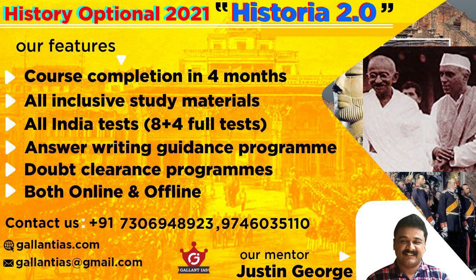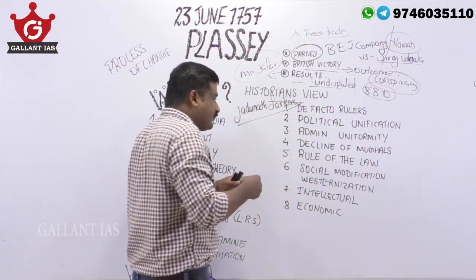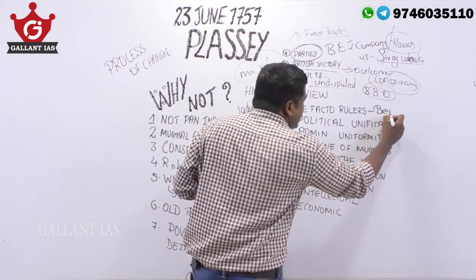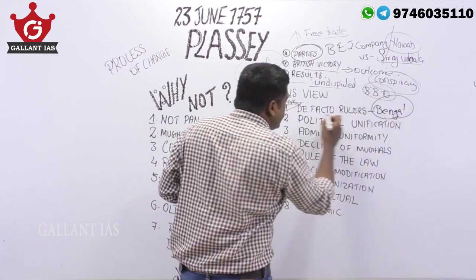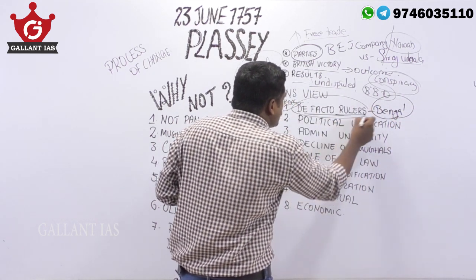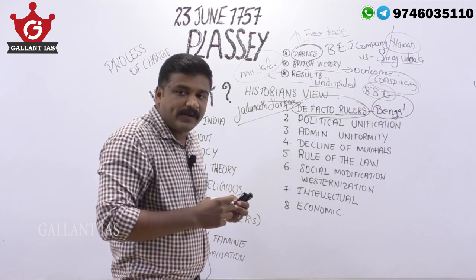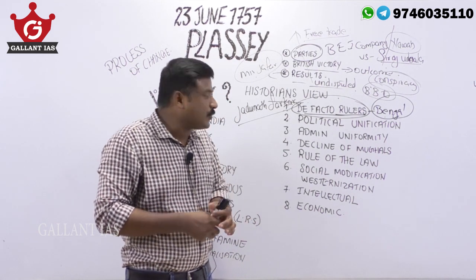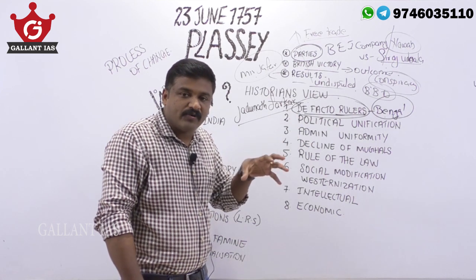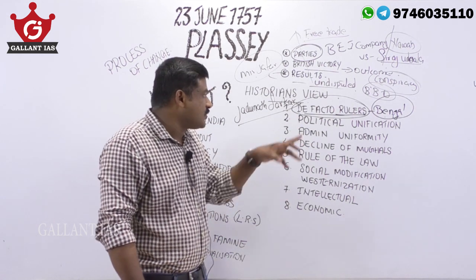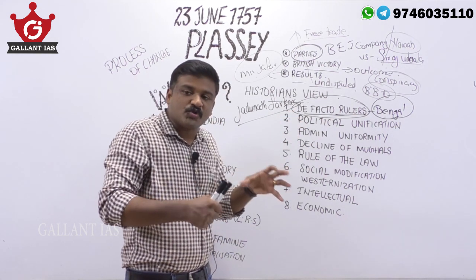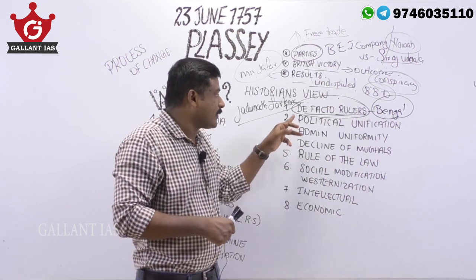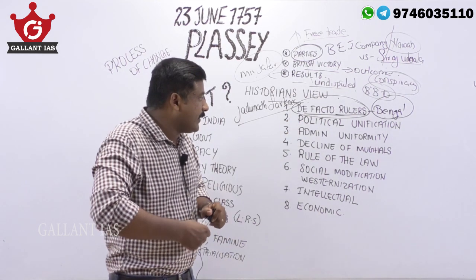De facto rulers: the British became the de facto rulers of Bengal. They indirectly started controlling the political affairs of Bengal. In fact, Bengal was one of the major centers of power in those days. In the 18th century, Bengal was one of the richest and very powerful provinces. They got control over the richest province of the Indian subcontinent, that is Bengal. They became de facto rulers of Bengal.